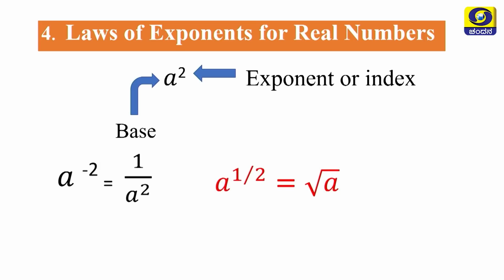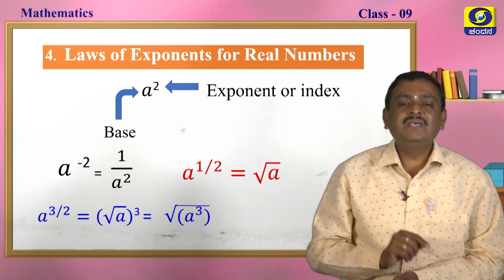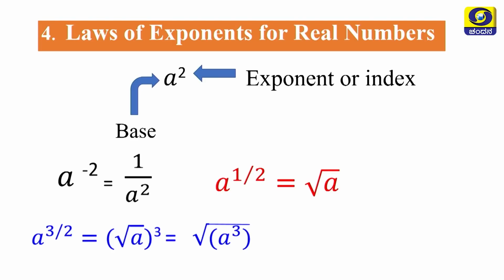A to the power of 1 by 2, we can write it as square root of a, and a to the power of 3 by 2, we can write in two ways, that is square root of a whole cube or square root of a cube. Like that you have to write in two ways, my dear students.